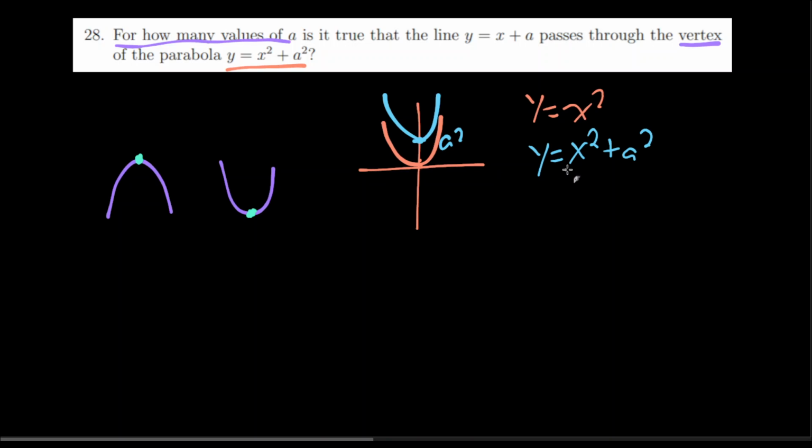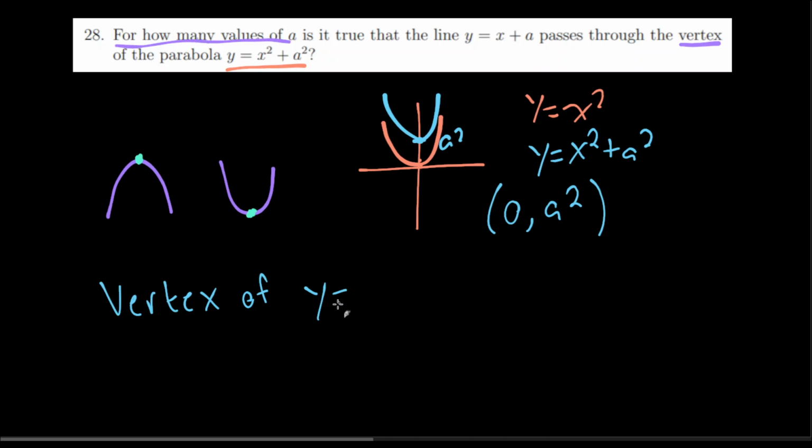Consequently, we have found the vertex of this parabola, which is 0, a squared. Let me write that down fully. The vertex of y equals x squared plus a squared is 0, a squared.